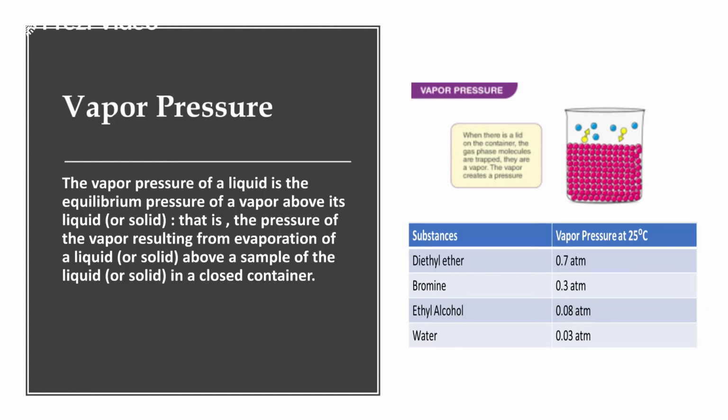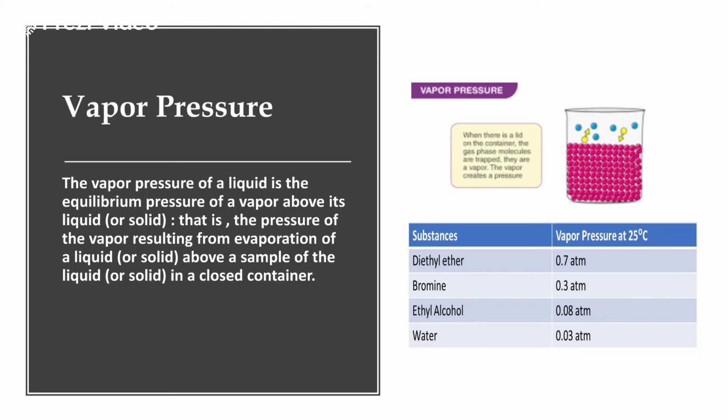The reason being that the liquid state has changed to the vapor state, and this vapor state is actually putting up the pressure. So this pressure which is exerted by the vapors on the lid is referred to as the vapor pressure. So when there is a lid on the container, the gas phase molecules are trapped and they are vapor. So the vapor creates a pressure. If you covered it with a lid, this vapor pressure which is being felt by the lid sometimes results in the shaking of the lid or the removal of the lid as well.